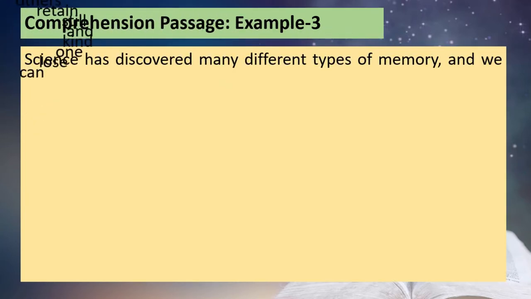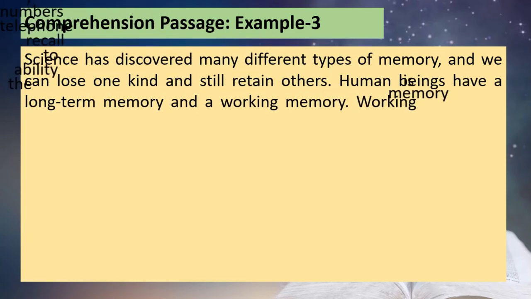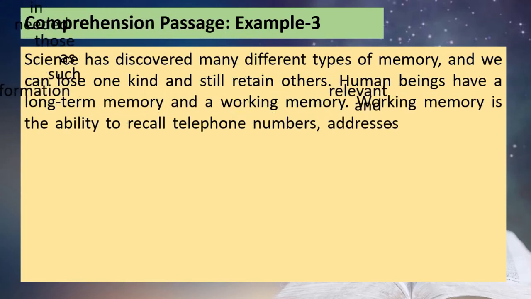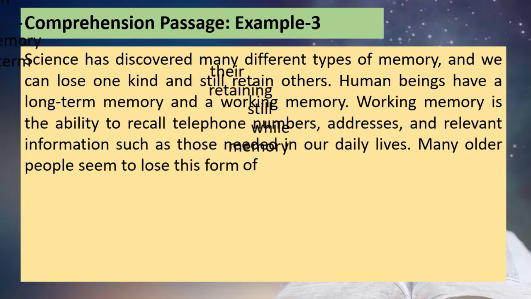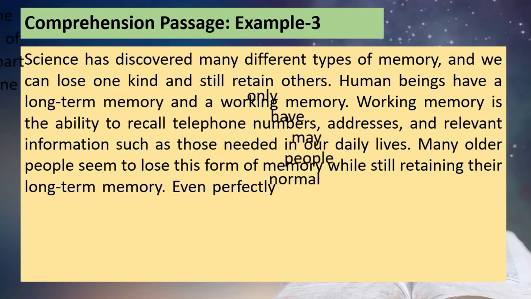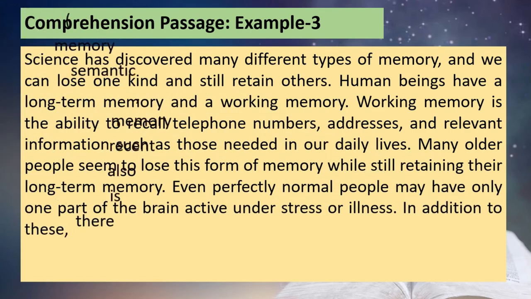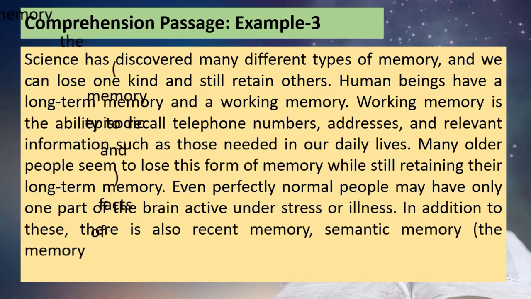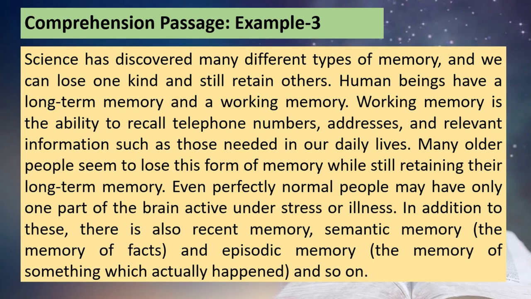Then when we come to the next paragraph, there is a scientific perspective on memory, with two types: long-term memory and working memory. Working memory is the ability to recall telephone numbers or daily things, right? Whereas long-term memory is something else, retaining. People retain it throughout life, right?